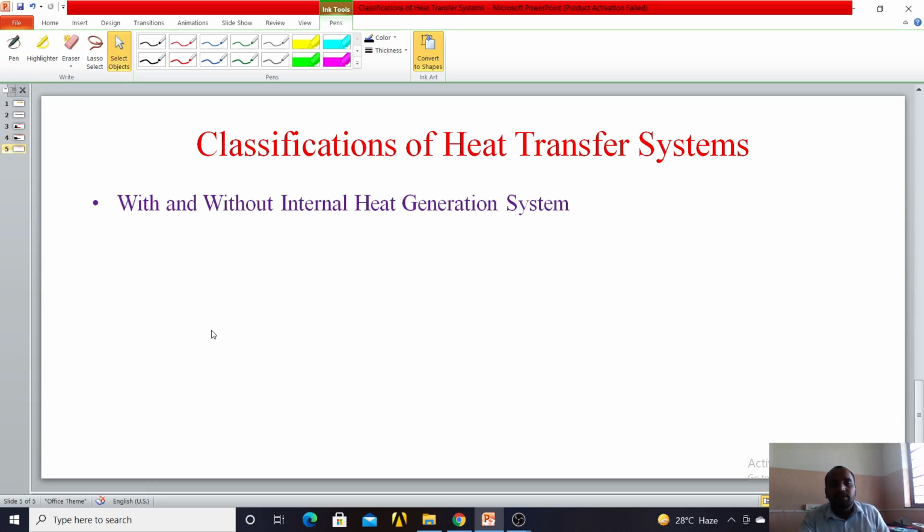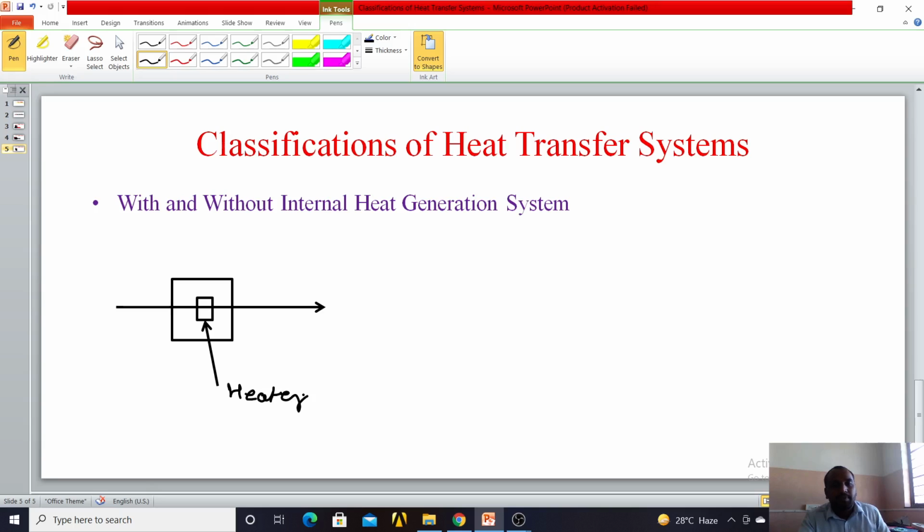Then with or without internal heat generation. Another type is with or without internal heat generation. Suppose this is your wall and heat is transferred in this direction, and here it is a heater.